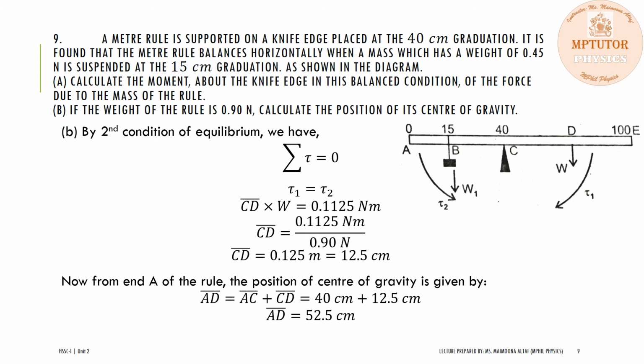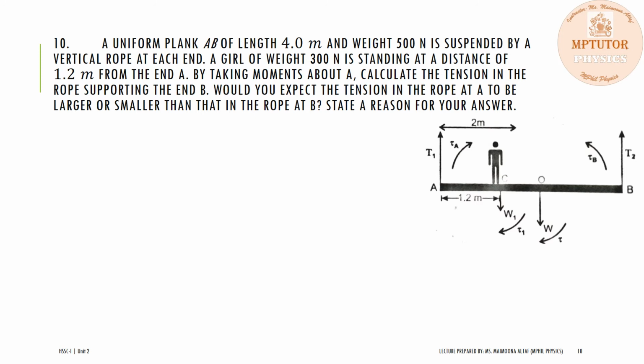Question number 10 is, a uniform plank AB of length 4 meter and weight 500 Newton is suspended by a vertical rope at each end. A girl of weight 300 Newton is standing at a distance of 1.2 meter from the end A. By taking moments about A, calculate the tension in the rope supporting the end B. Would you expect the tension in the rope at A to be larger or smaller than that in the rope at B? State a reason for your answer.